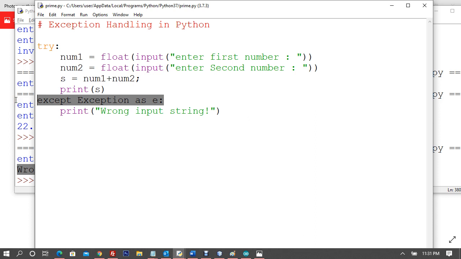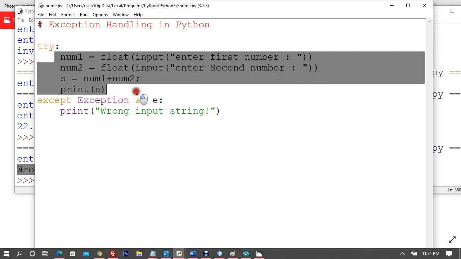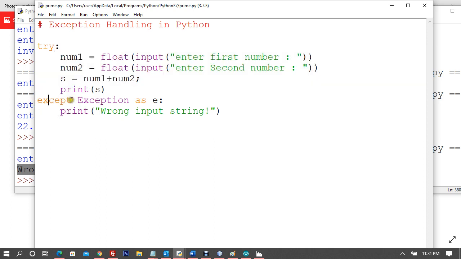In normal programming languages, they are known as try and catch blocks. They are called try and catch blocks in C#, in C++, in Java, in PHP, in Perl, in so many languages they are known as try catch. But in Python, they call it except. Try to execute, and this is except, meaning exception. You're catching exception, and this is an alias. If you want to print, you can print, or you can type simple catch exception.